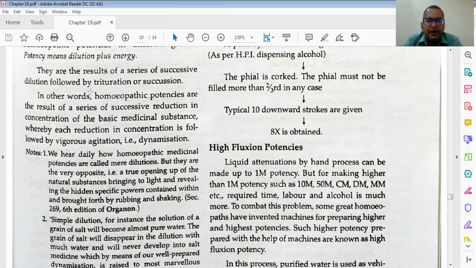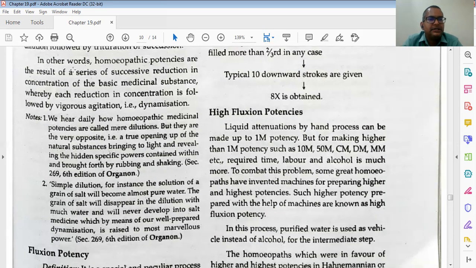Note part is there; always we know the note part is something special. We will see what is given in the note part. We hear daily how homeopathic medicines and potencies are called mere dilution. Already I told you earlier also, it was published in the Lancet by the British Medical Association that homeopathy is witchcraft. So it is not like now only. Just last year in Australia, it was also a big issue. Then the scientific community gave a proper explanation.